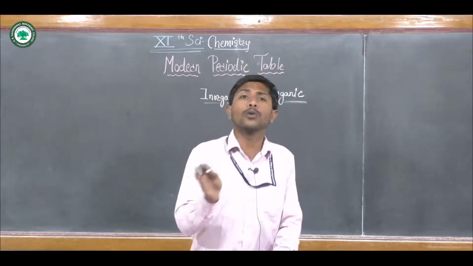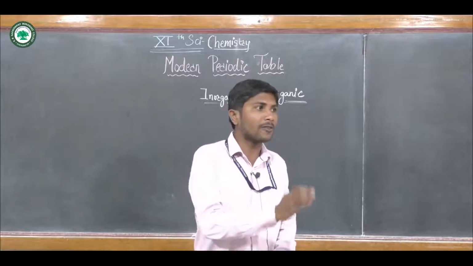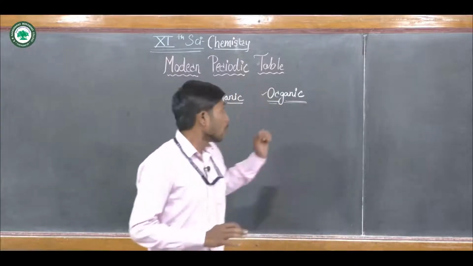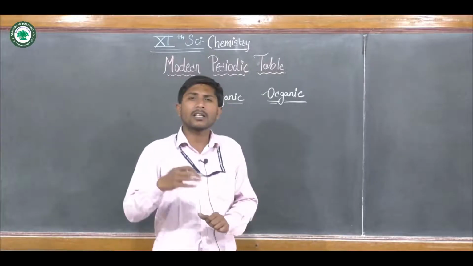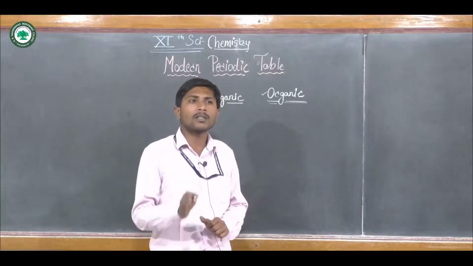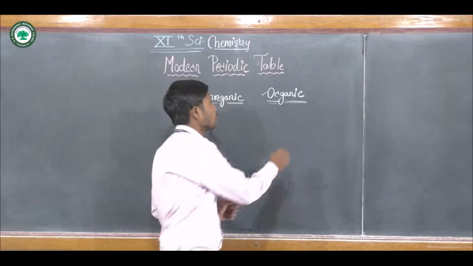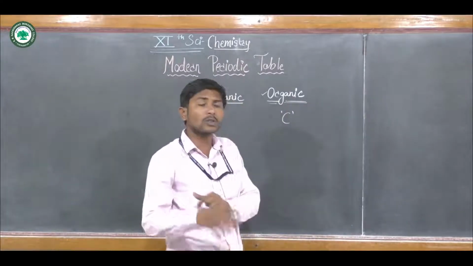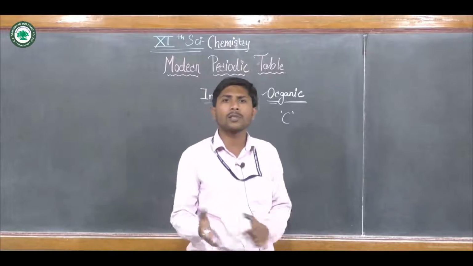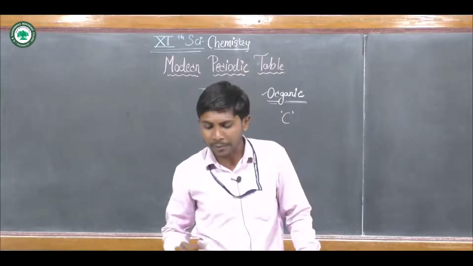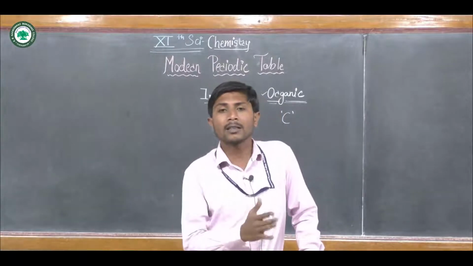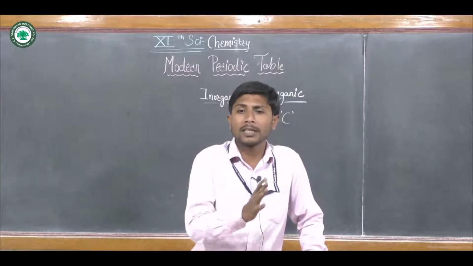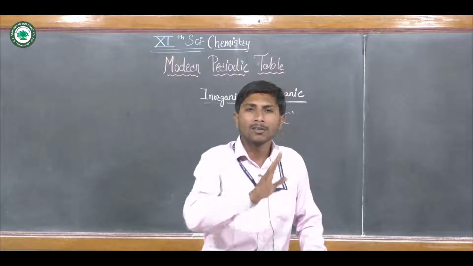Why? Because every living organism, whether a plant or an animal, when it dies, after its decomposition, the element that remains is only carbon. And that's why, nowadays, when we study chemistry, we know there are mainly three fields of chemistry: organic, inorganic and physical chemistry.